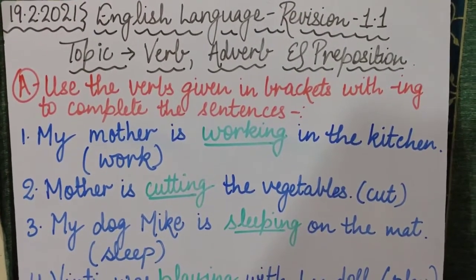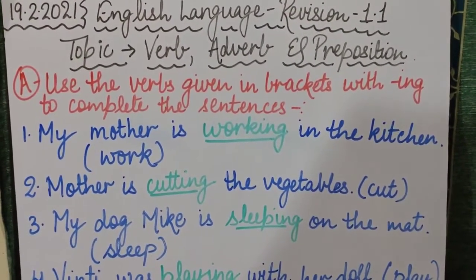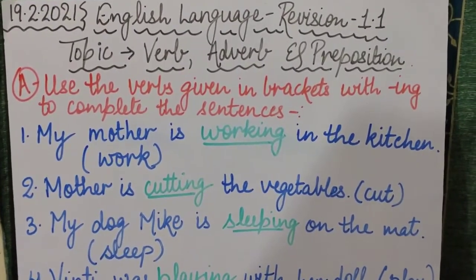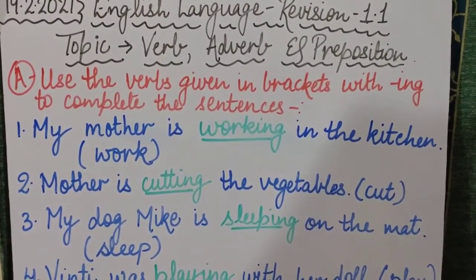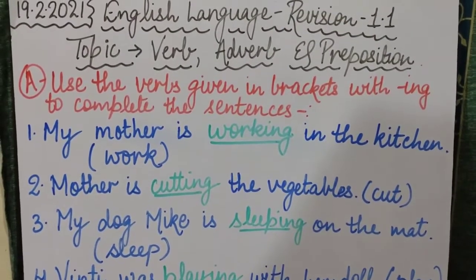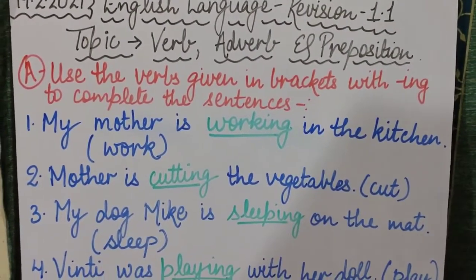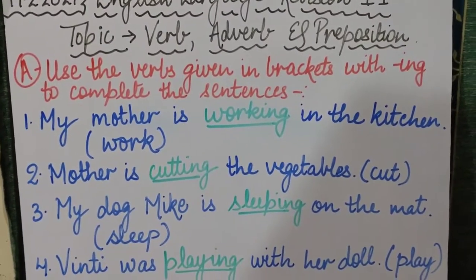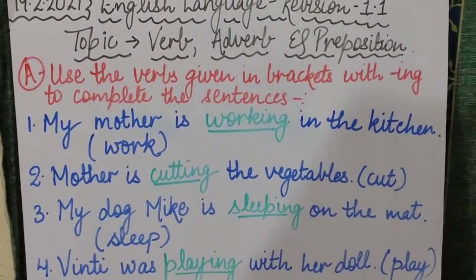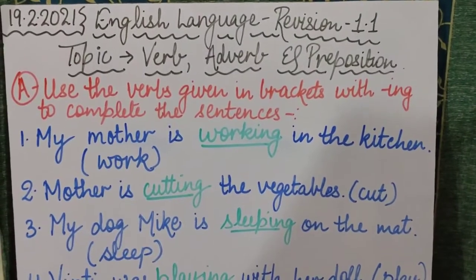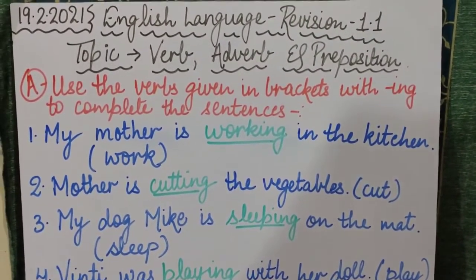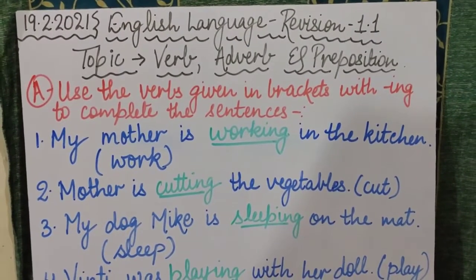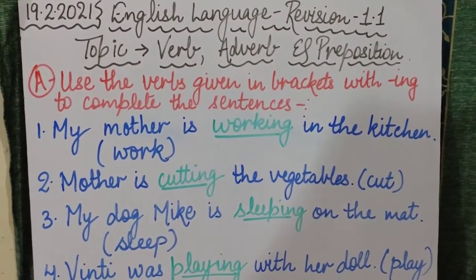So children, as you all know, that whole month of February we have done our revision work, and I hope you all have done your revision work very nicely. You have started learning also, and in English language and in maths you have started practicing all the topics. Now children, today, as you all know, it is our English language online class, and today we are going to do English language revision number 1.1.